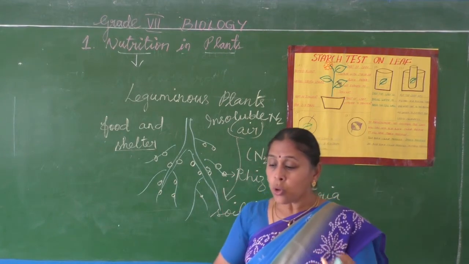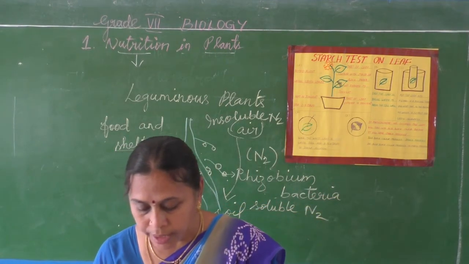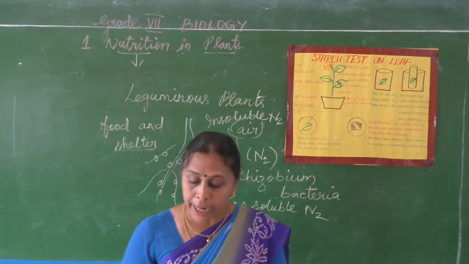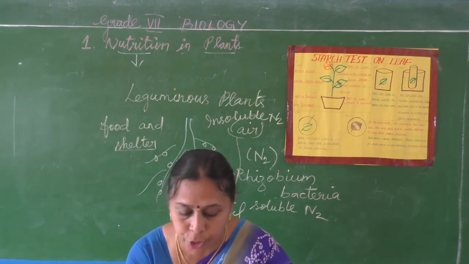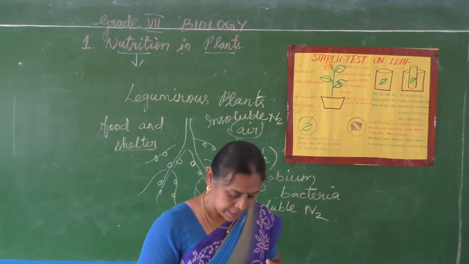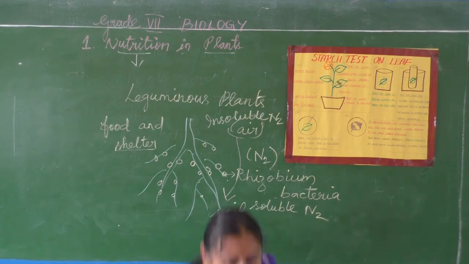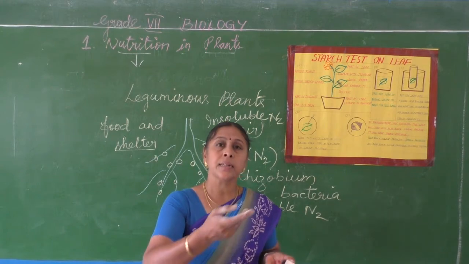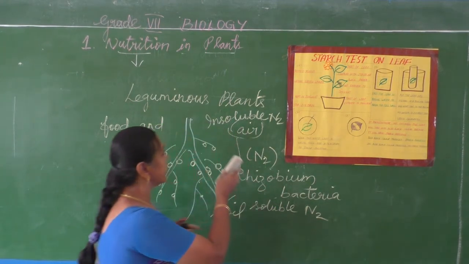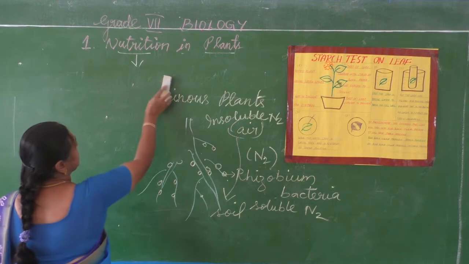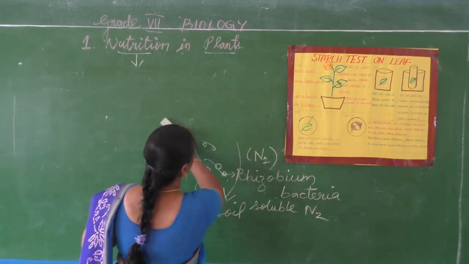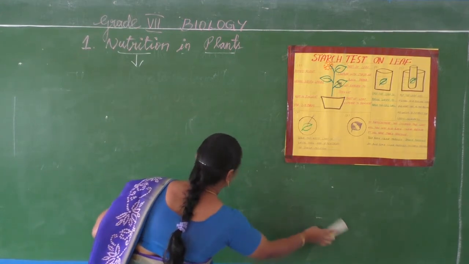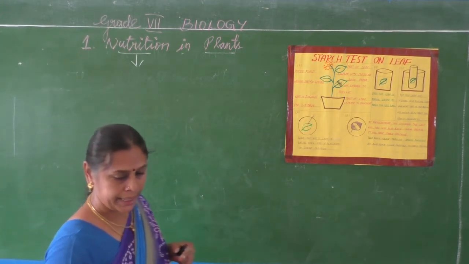Understand, children? So like this, the nutrition is of two types, autotrophic and heterotrophic, and this heterotrophic is again classified into four types. What are they? Parasites, insectivorous plants, saprotrophs, and the last one, symbiosis. For symbiosis, I explained two examples: one is lichen and the other one is leguminous plants and rhizobium bacteria.